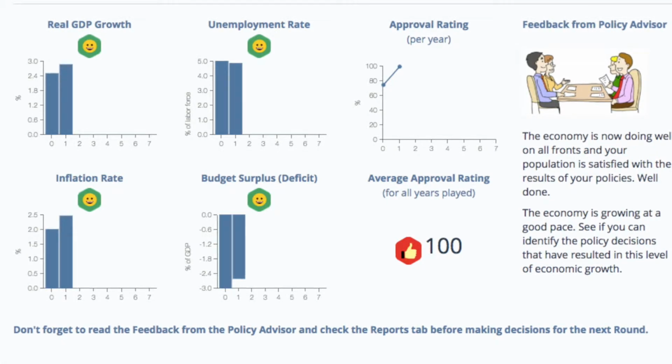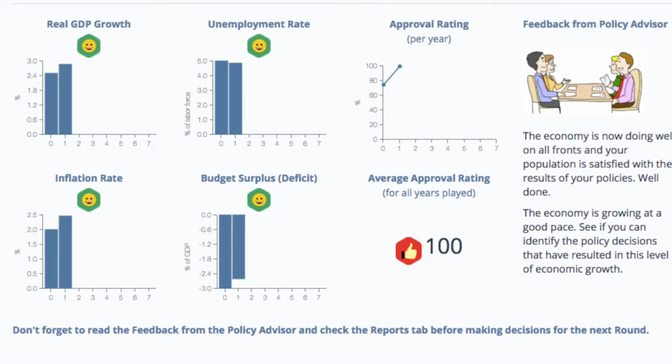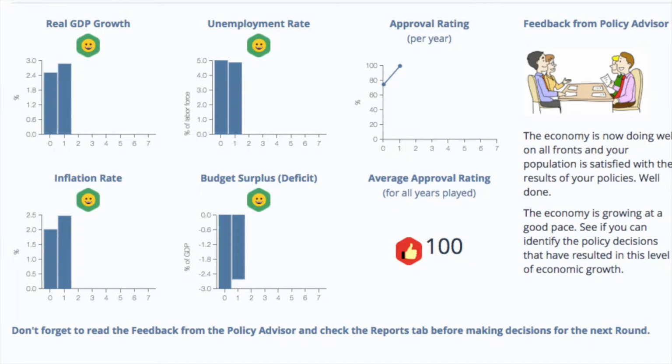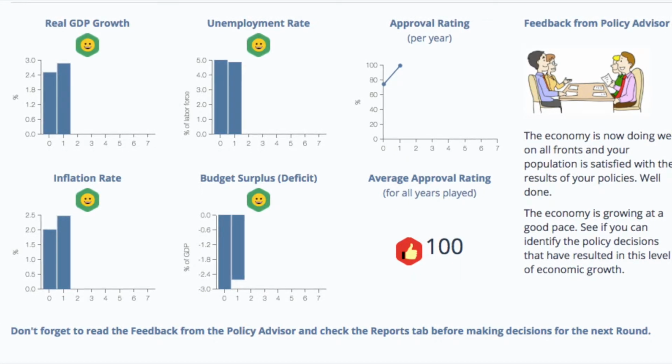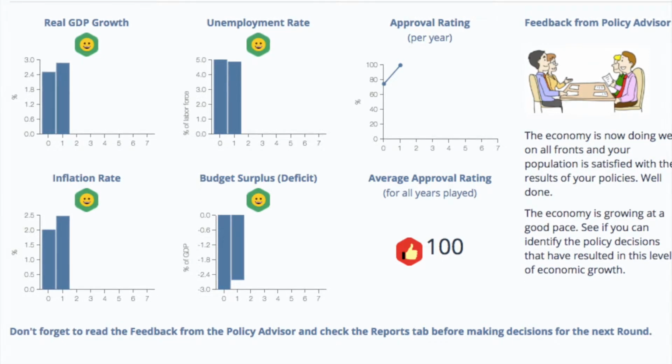All the goals were achieved since GDP growth was above 2.5%, unemployment rate was below 5%, inflation rate was below 3%, and budget deficit was below 3%. Therefore, all goals that I wanted to get were achieved.